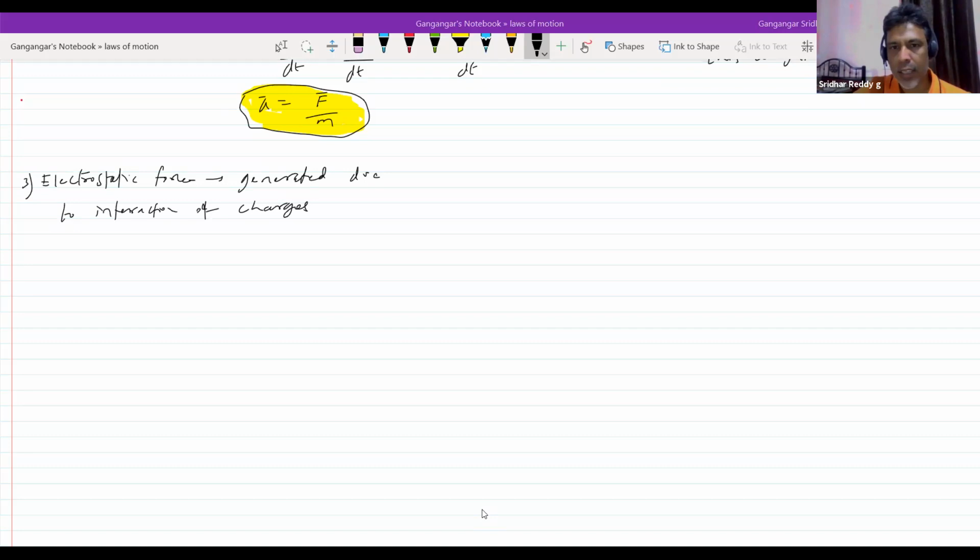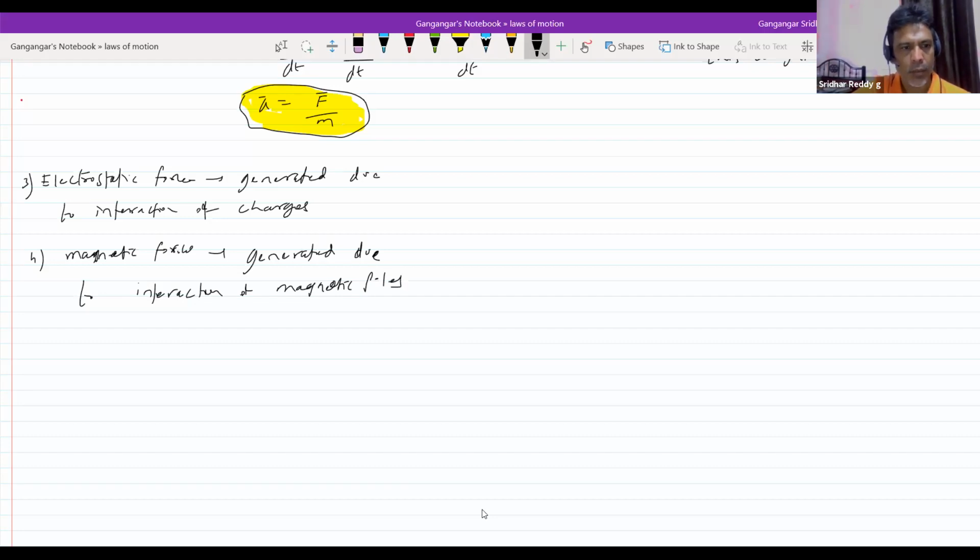So there's a gravitational force, electrostatic force, next magnetic force, generated due to interaction of magnetic poles. Next we have nuclear force, generated due to interaction of nucleons.